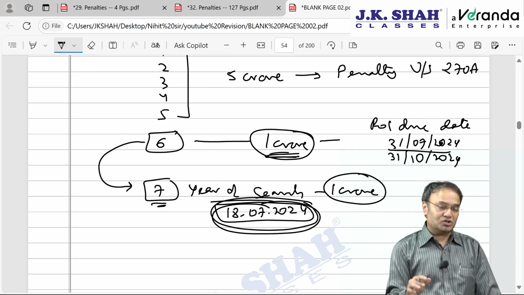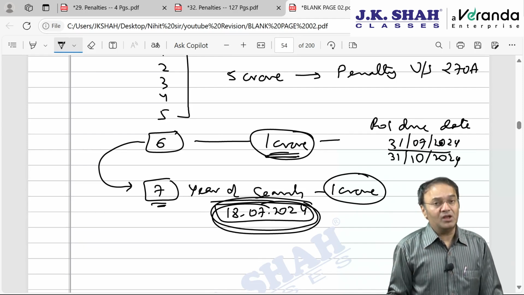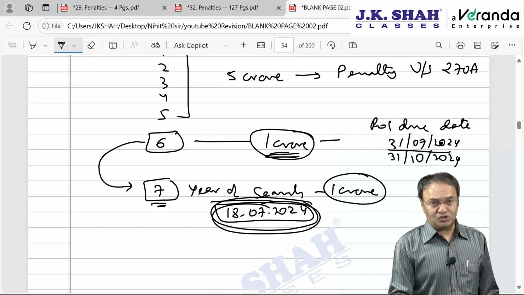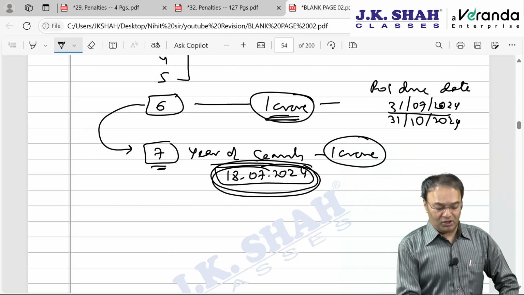I was going to disclose it in the IT return, I was going to pay self-assessment tax, but you people turned up and you are treating it as undisclosed income, charging me heavy penalty under 270A. So don't do that, don't charge penalty, it is not undisclosed income. In such a situation, the AO would be in a puzzling situation.